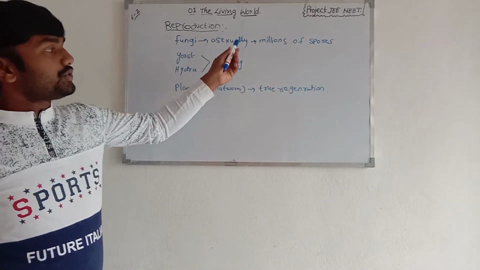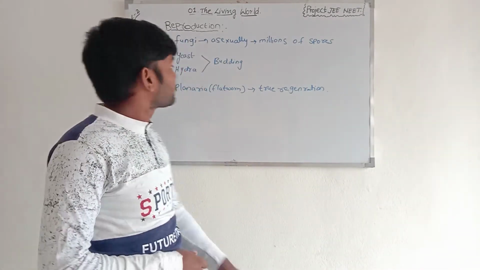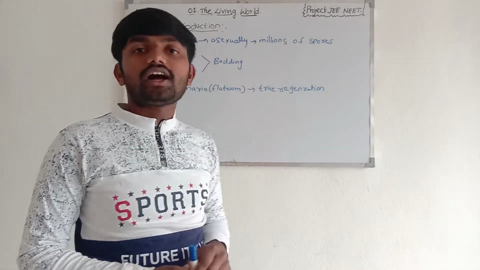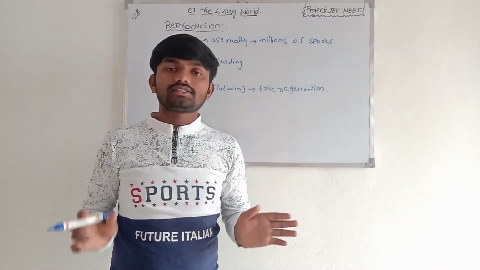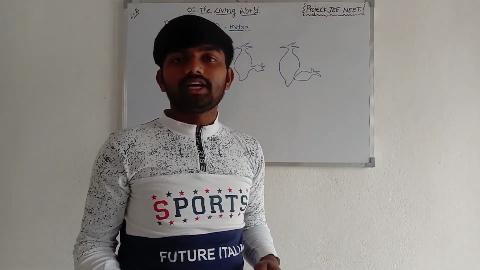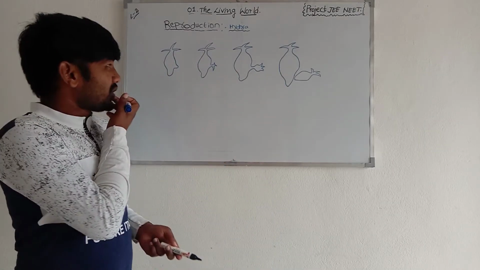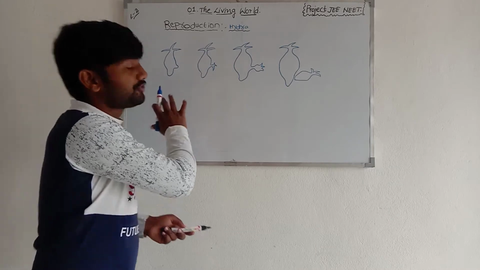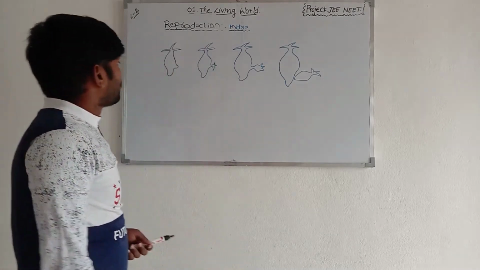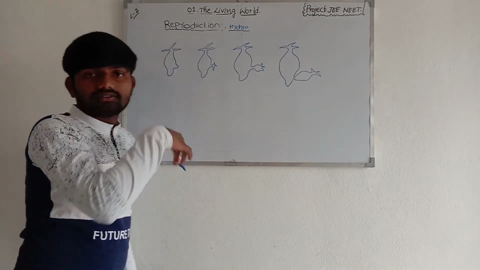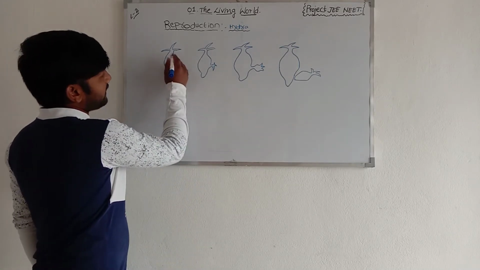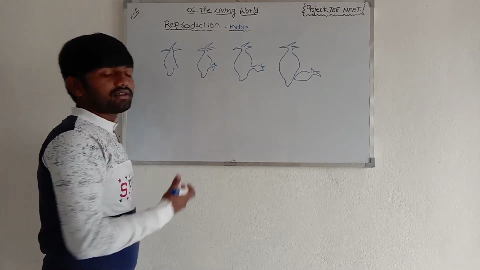Fungi reproduce asexually due to the formation of millions of asexual spores. In yeast and hydra we observe budding, and in planaria, a flatworm, true regeneration. All are discussed one by one. Hydra reproduces asexually, and yeast also reproduces asexually. In hydra we observe four stages. In stage 1 this is the parent hydra and this is the young one.